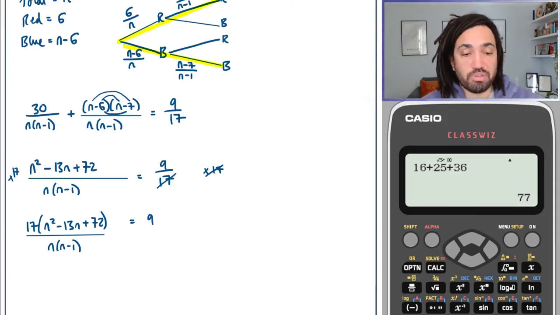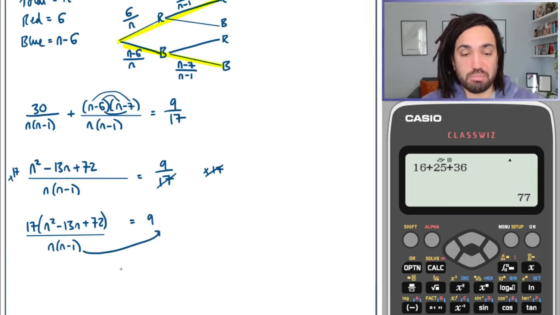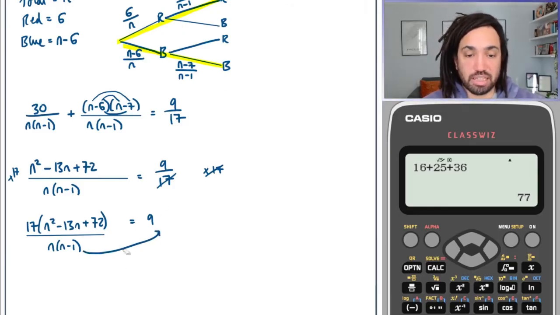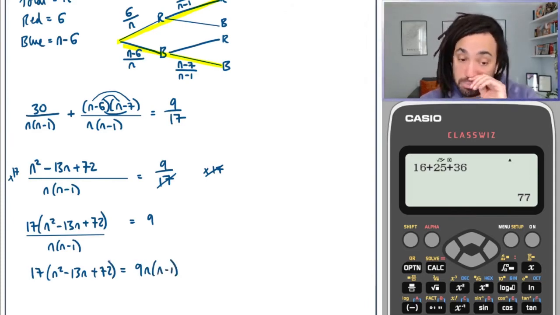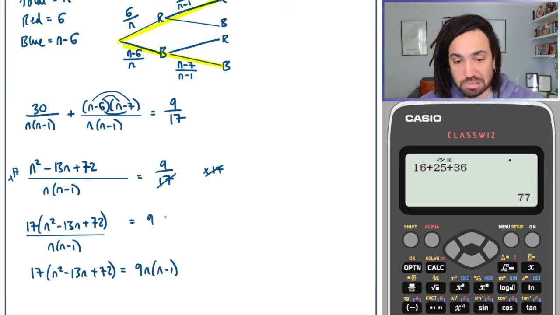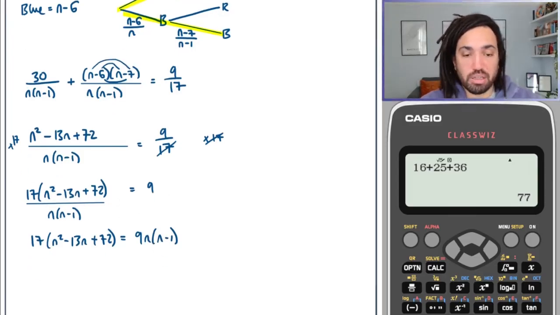Now we're going to multiply both sides by n minus 1. So that n minus 1 is going to come up and multiply over to this side like that. So we'll get 17 lots of n squared minus 13n plus 72 is equal to 9 times n minus 1. So just multiplying both sides by n minus 1, it will cancel out that denominator, and it will come up to this side.